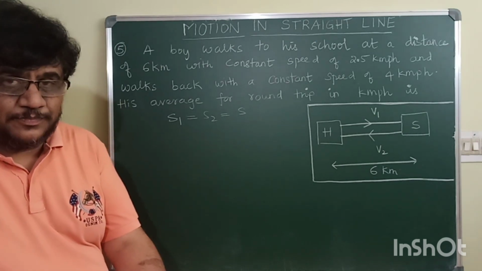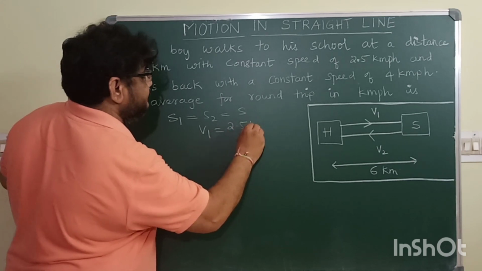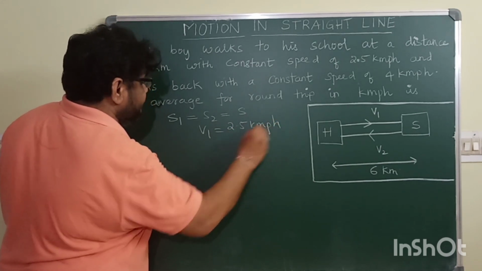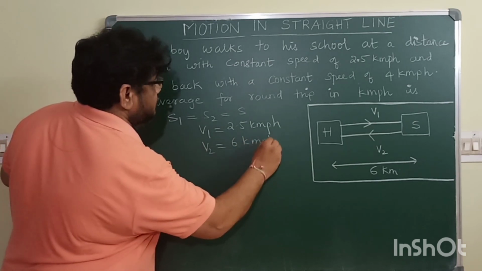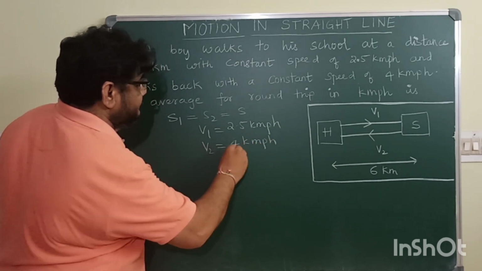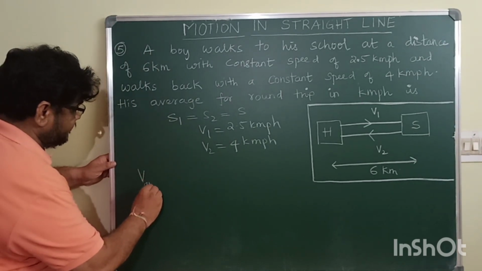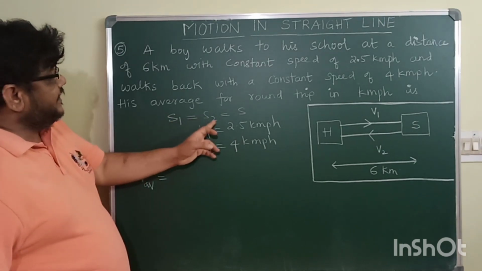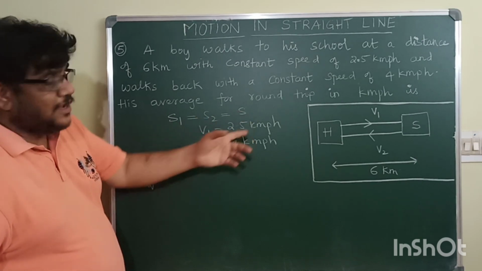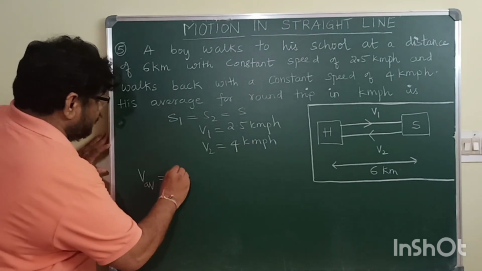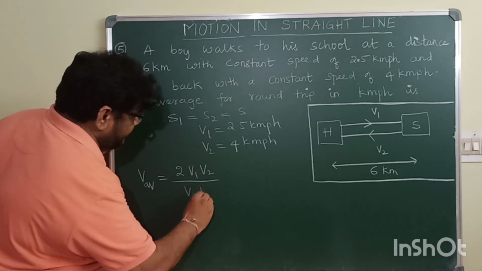We have to find average speed. So V1 is 2.5 km per hour. V2 is 4 km per hour. We have to find what is the average speed. So V average in terms of S and V, when S1 and S2 are equal, is 2V1 V2 divided by V1 plus V2.